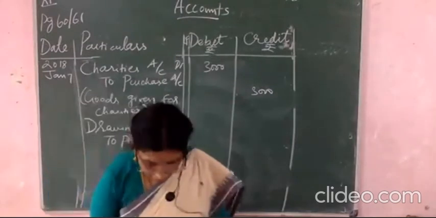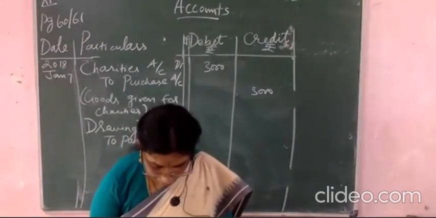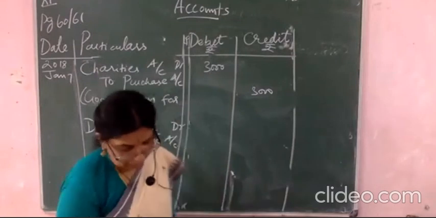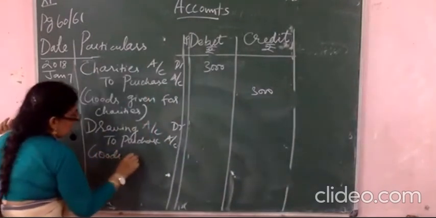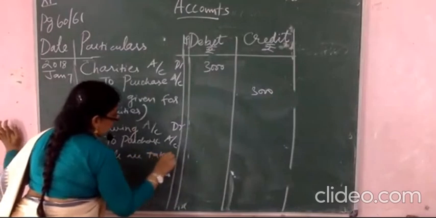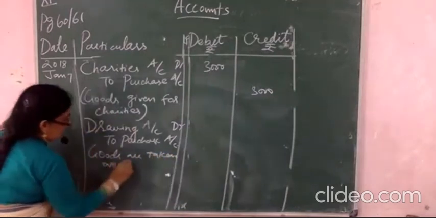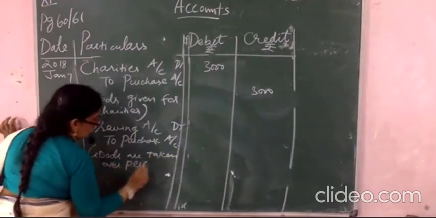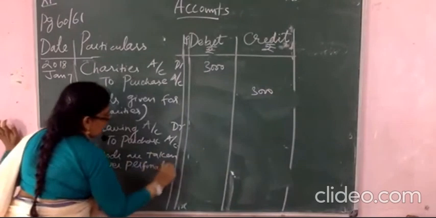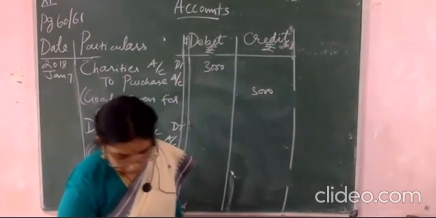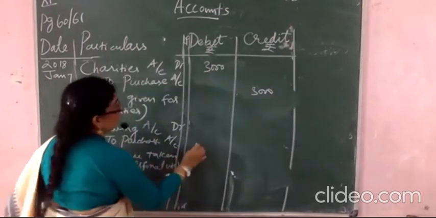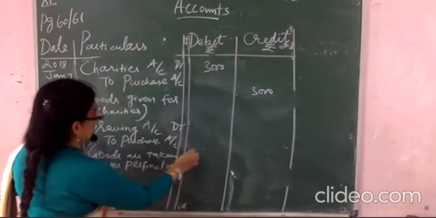So what will you write here? 12,000 rupees, you will write the amount, goods taken over for the personal use. Okay. The amount is 12,000 rupees.